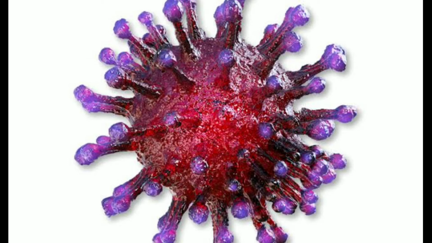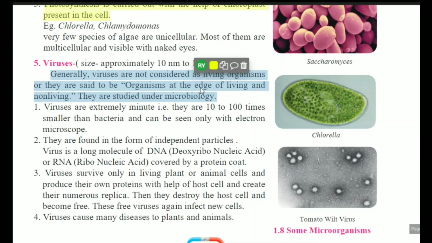It is not considered a living organism. वो living organism नहीं रहता है, but वो organism तो है, but it is at the margin of living and non-living. We can't say it is living, we can't say it is non-living.